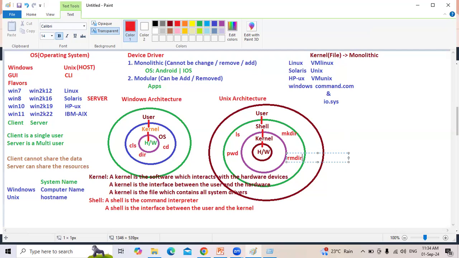No shell in Microsoft, shell only in Unix. Because of the shell, there is no virus for Unix. We never heard about virus for Unix, virus only for Microsoft. The reason is because of the shell.